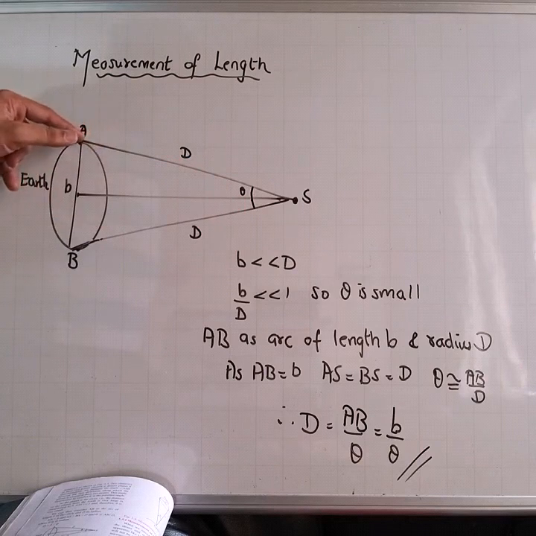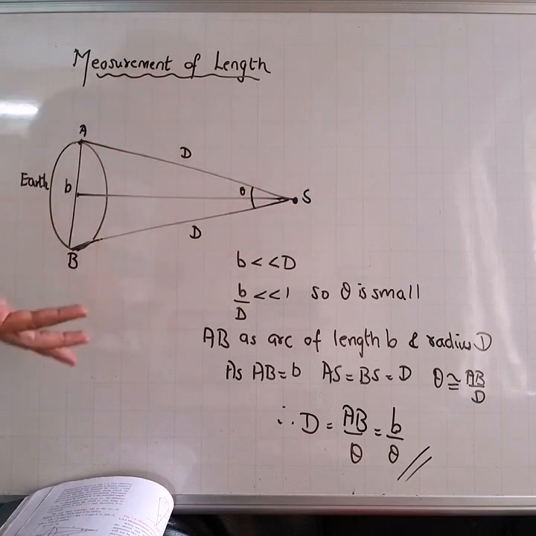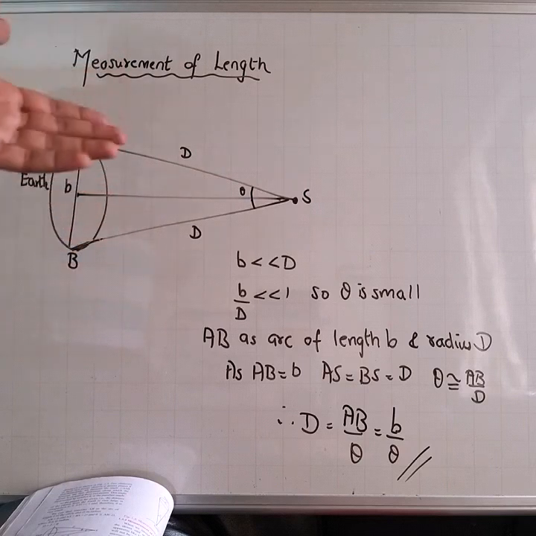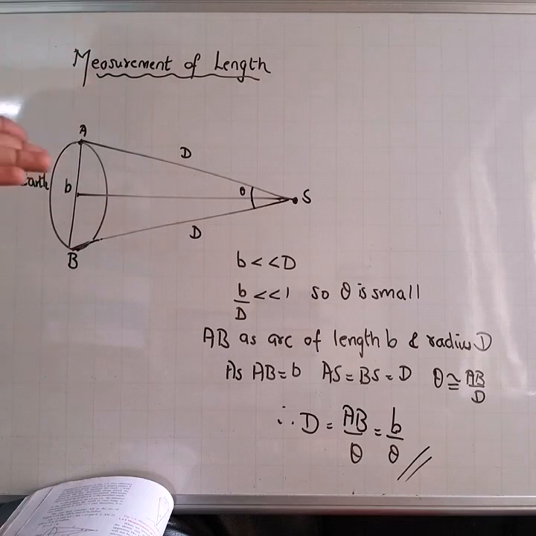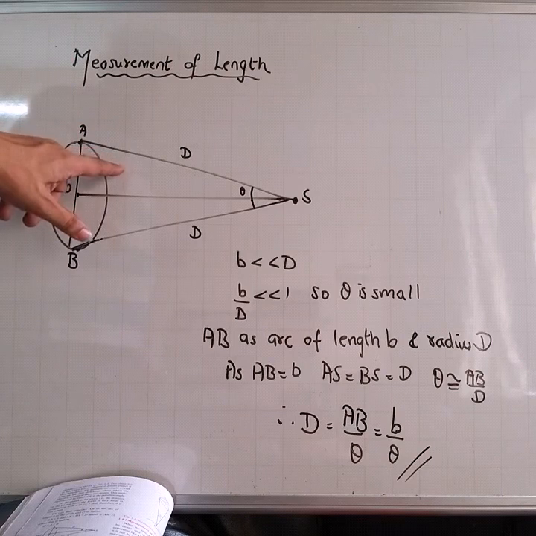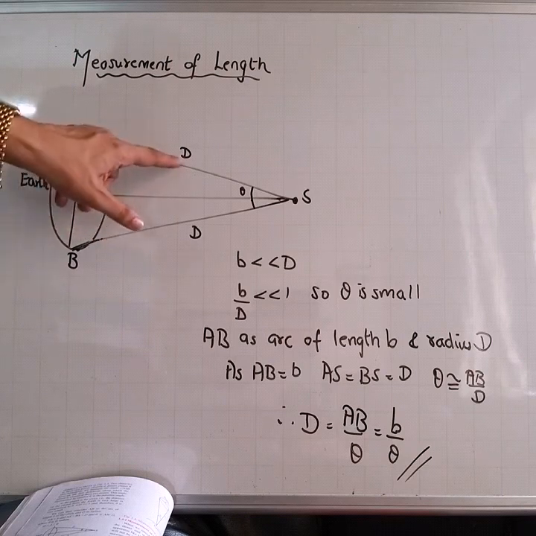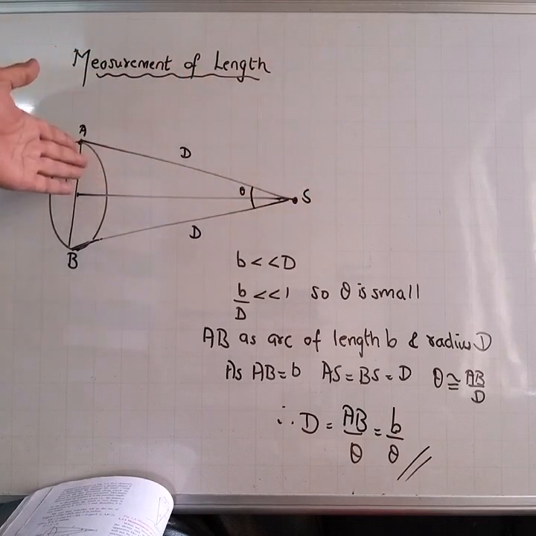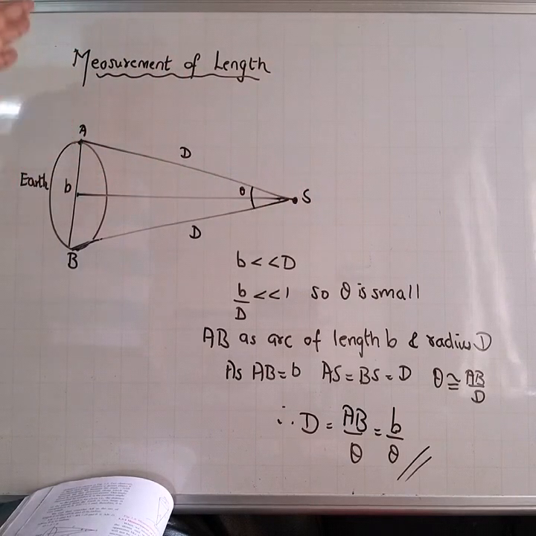From point A what is the angle made, and from point B what is the change in angle, that is called parallax, which I told you just now. Parallax is the apparent change in the position, and by measuring this we can find D. D is the distance of the star from the planet. This is how we measure large distances.